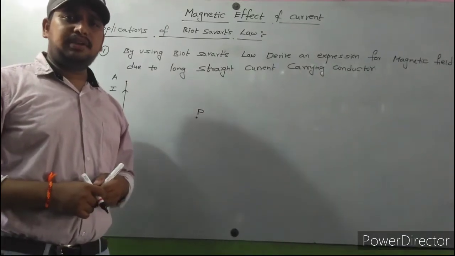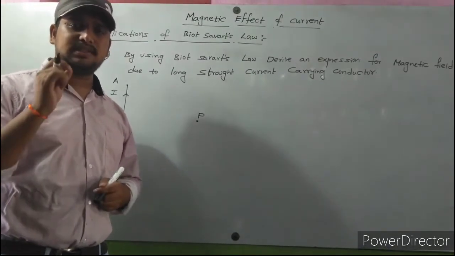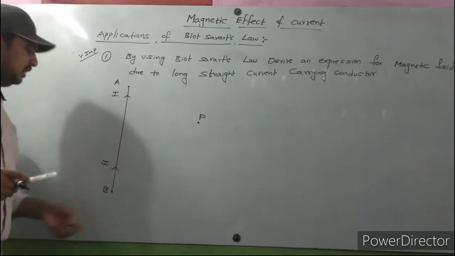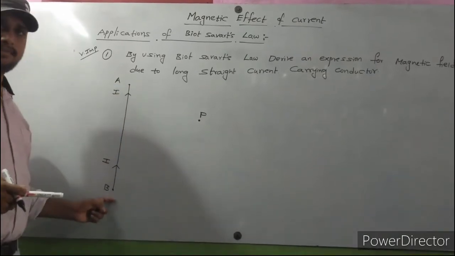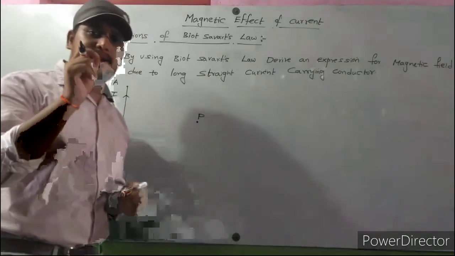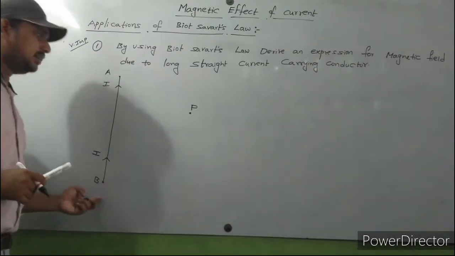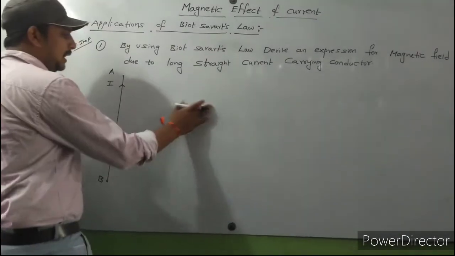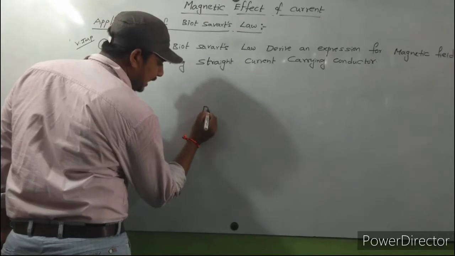Continuing my lecture on applications of Biot-Savart's law, application number 1: here it is a long straight current carrying wire, I is the current passing through this wire, and the magnetic field is acting on point P.